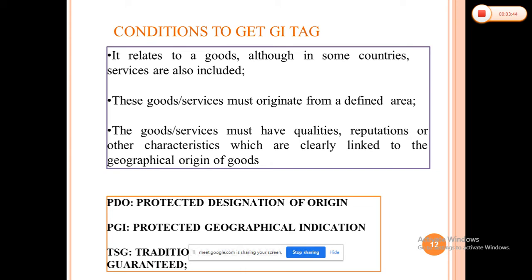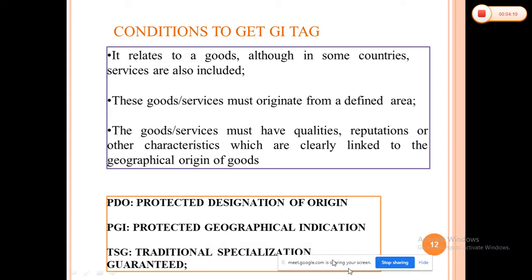It is only one product which is famous, but it does not have the uniqueness like our Alfonso mangoes, which have the unique tenderness and the unique taste. So it must possess some qualities, reputation, and characteristics which are clearly linked to the geographical origin of the goods. These 3 points we have already discussed: PDO, PGI, and TSG.